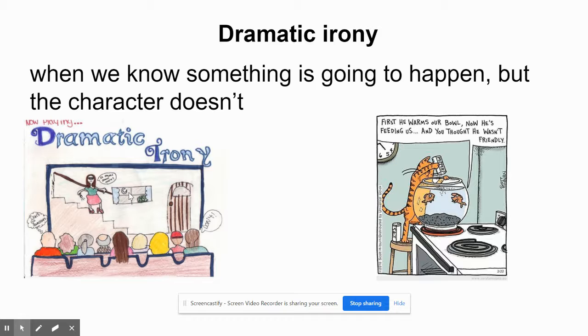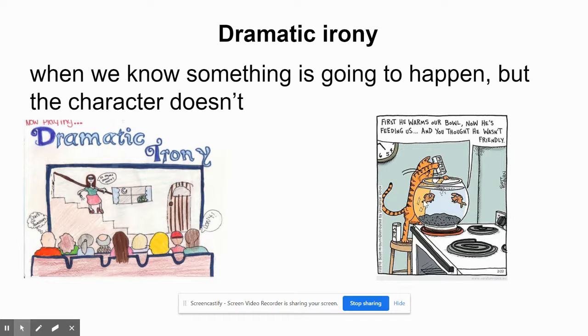Okay. So, and this in the second picture with the cat and the fish, you can see the cat is feeding the fish. Okay. And you can see that he's not feeding the fish food, he's feeding the fish pepper. But the fish can't see that. And probably even if they could, they can't read, right? And so the fish is saying, first he warms our bowl, now he's feeding us. You thought he wasn't friendly. Okay. Oh, and another detail here is you can see that the fish bowl is on the stove. And here's the salt next to the cat.